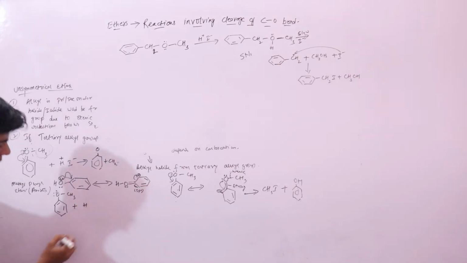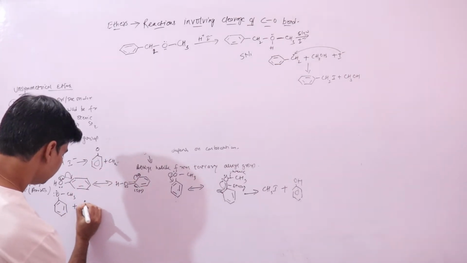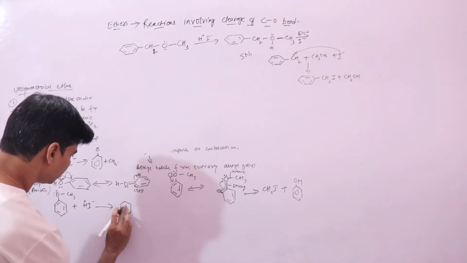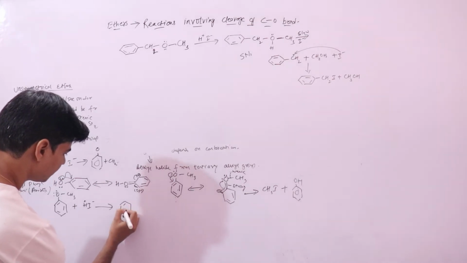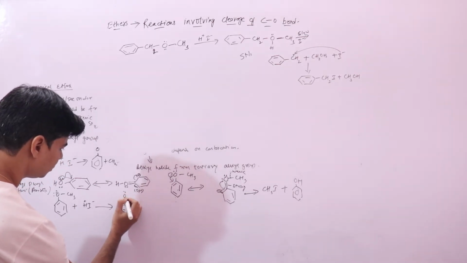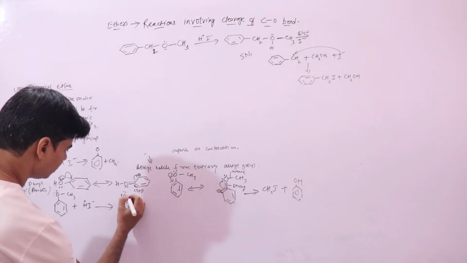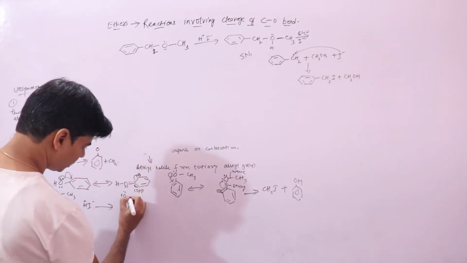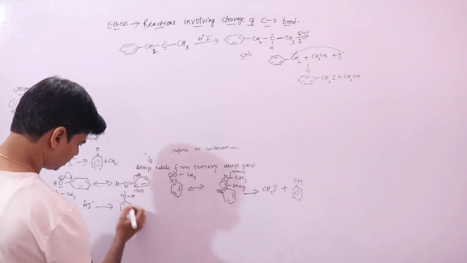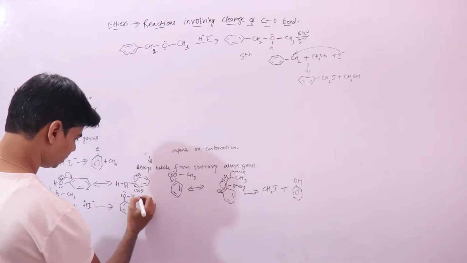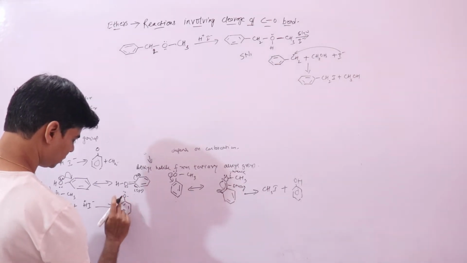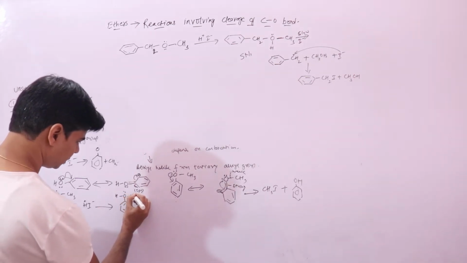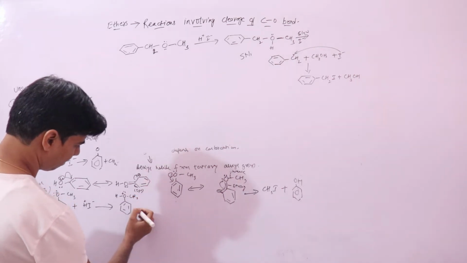So let's just quickly recall it. If we have HI, first an oxonium ion will get formed. It has a positive charge now, with the hydrogen which has come from this HI, and the CH3 group.